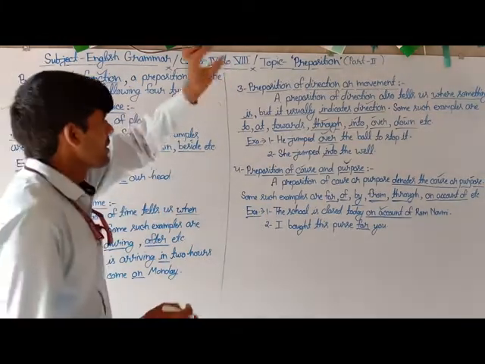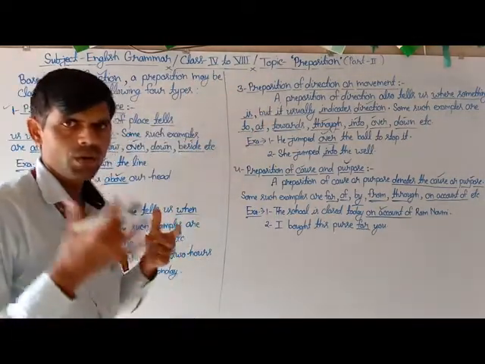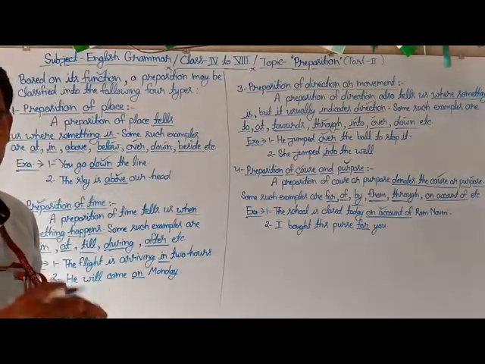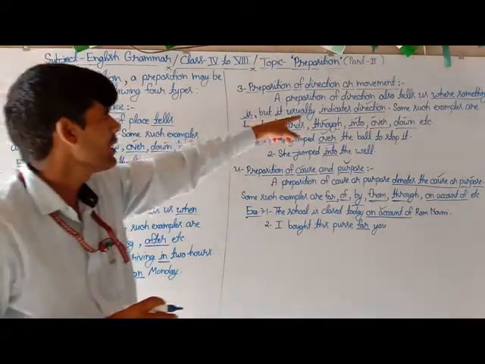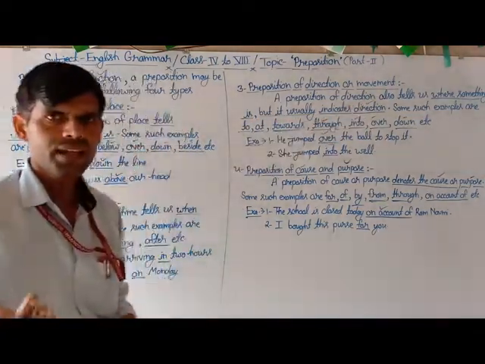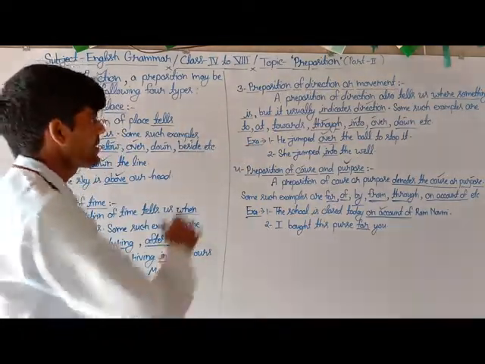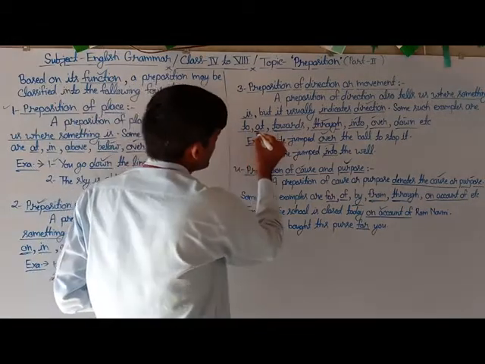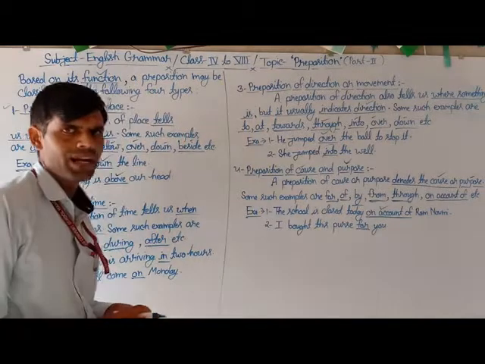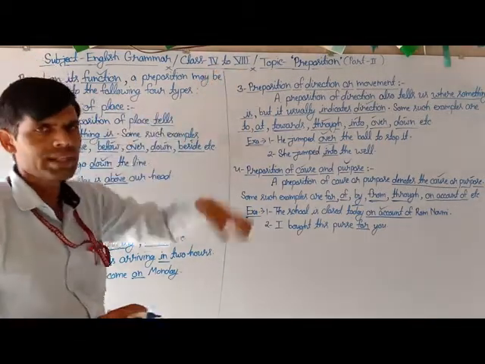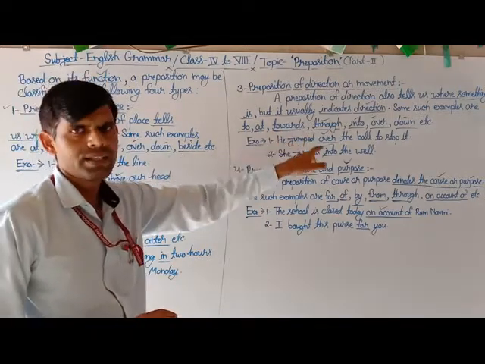The third type of preposition based on function is preposition of direction or movement. It tells us where something happens, but it usually indicates the direction. Some examples are to, at, towards, through, into, over, down. And here are some related example sentences also.